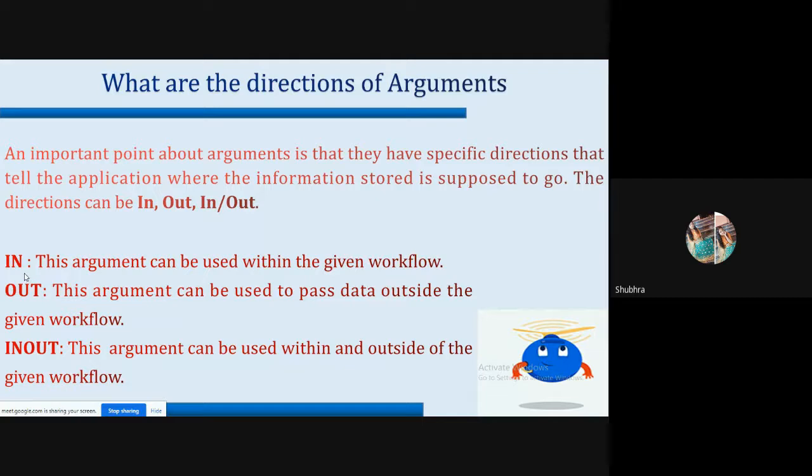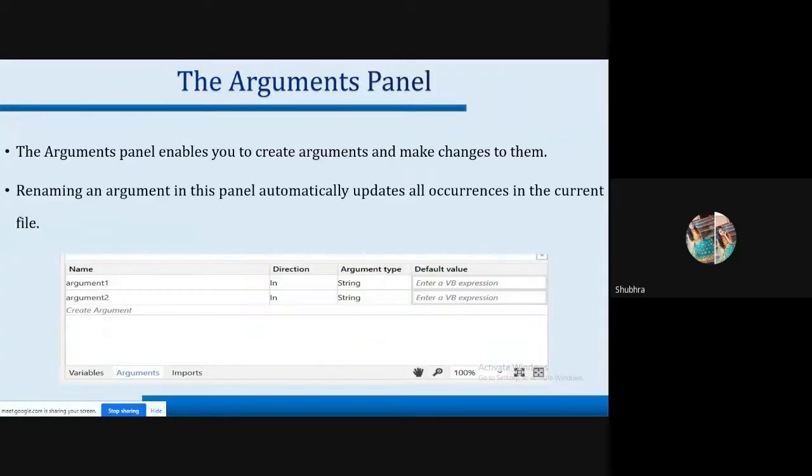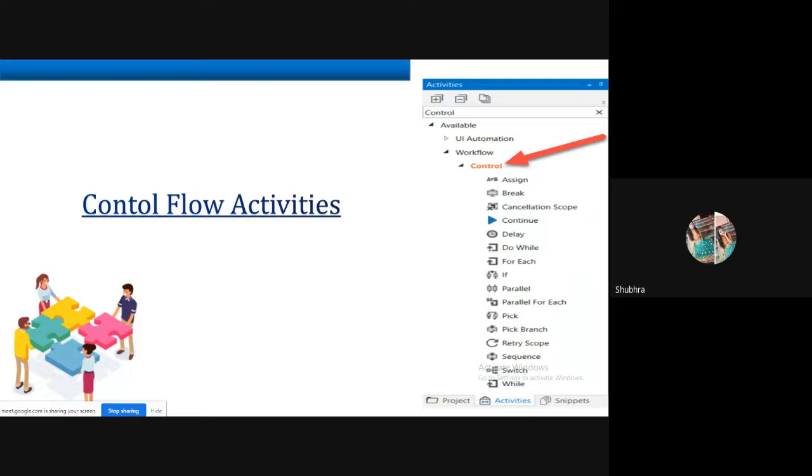The first one is In. These arguments can be used within the given workflow. Out: this argument can be used to pass data outside the given workflow. And then we have this In/Out. This argument can be used within and outside of the given workflow. Okay, so this is our argument panel.